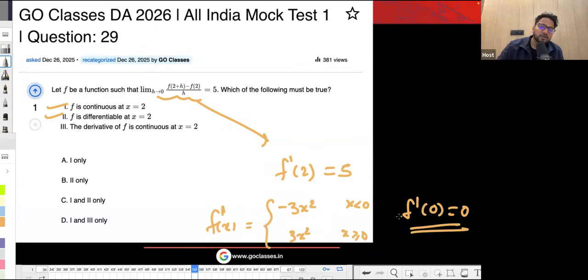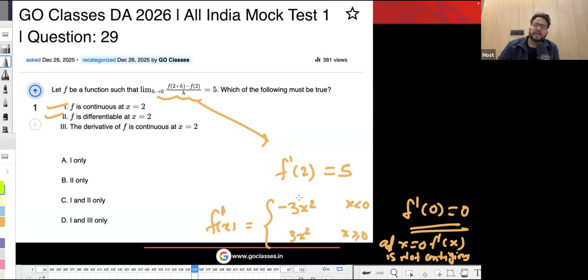But is this f dash continuous or not at x equal to 0? It is not continuous, right? So you can say at x equal to 0, f dash x is not continuous.